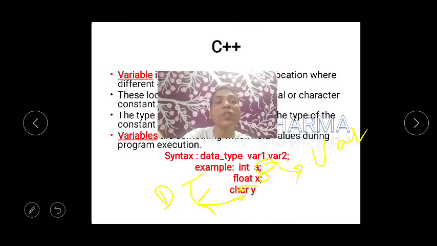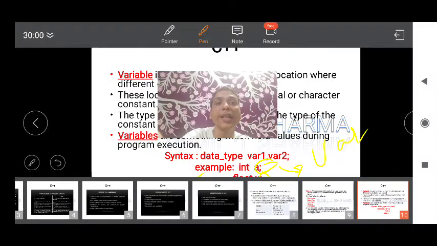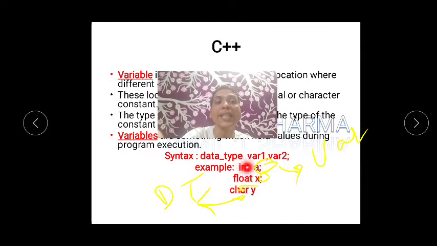Now what is the use of these variables? Variables will always hold a value. For example, you can see here int is written. Int means integer, so it will hold only integer values. Float means real value, decimal value. Character means it will store only character values.